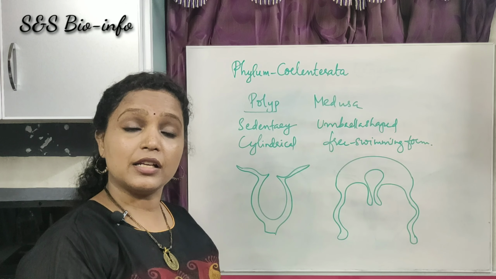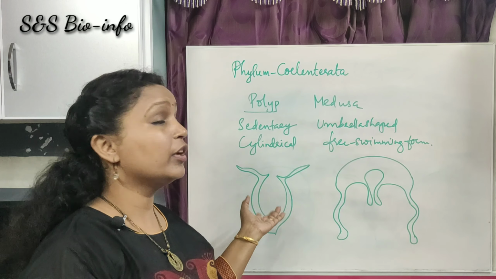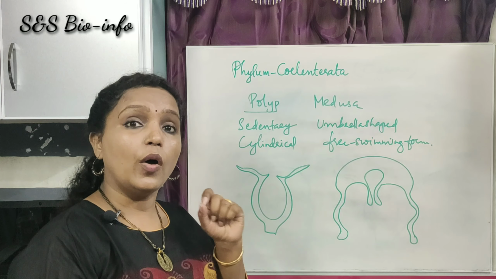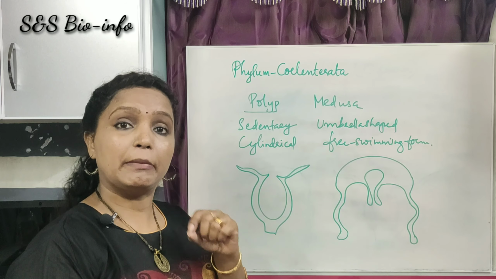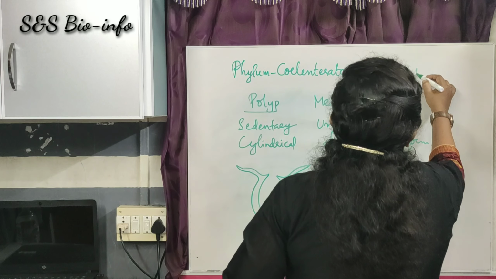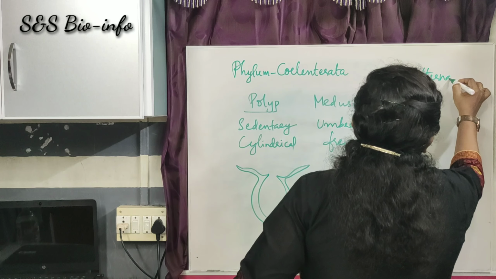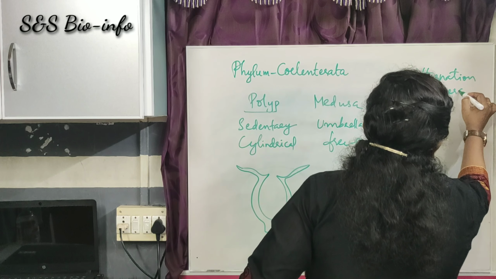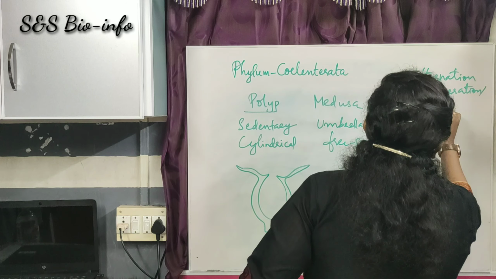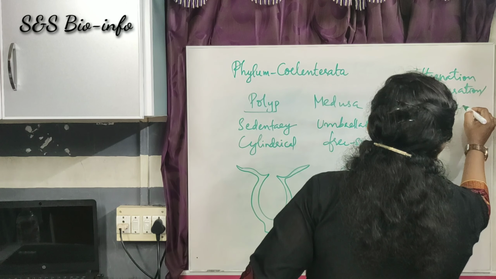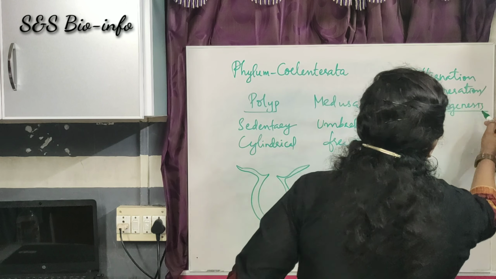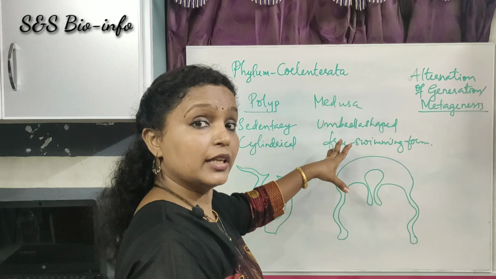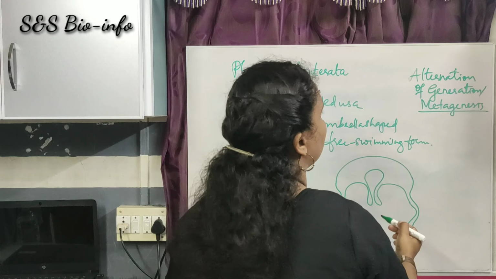But some cnidarians exhibit both body forms during their life cycle. Such process is called alternation of generation or metagenesis. It means that both body forms appear during the life cycle. For example, Obelia.